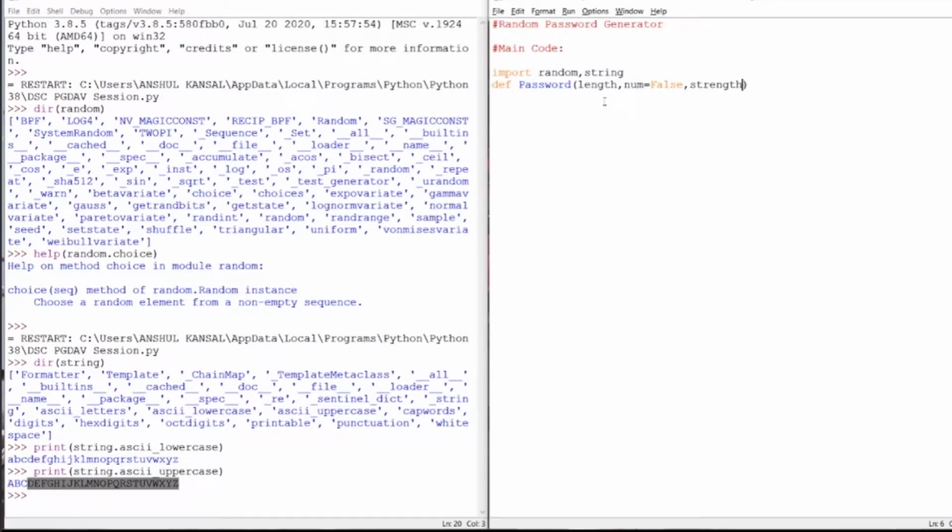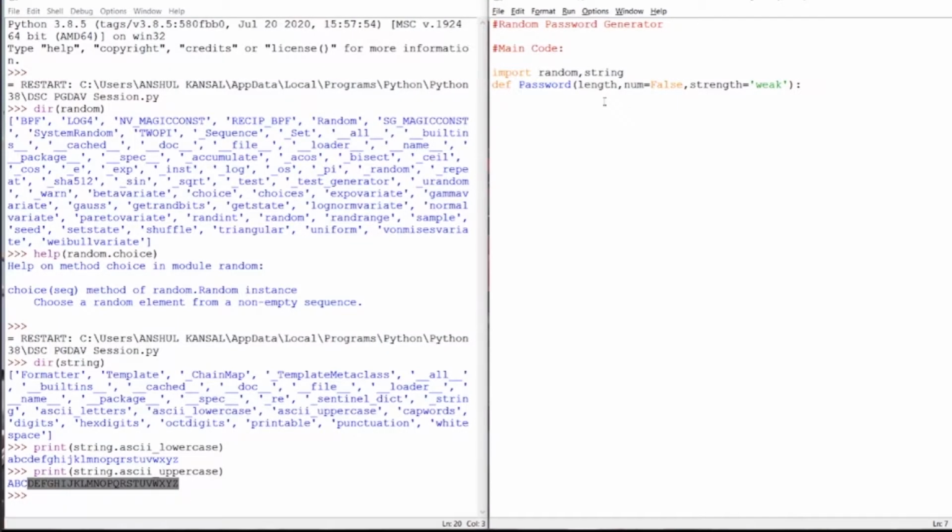We will be dealing with three types of passwords: weak, strong, and very. Very is very strong, but we are using just very. So firstly, we are giving it a default value of weak. If you want, you can also provide a docstring for this function, and I guess all of you know the docstring.